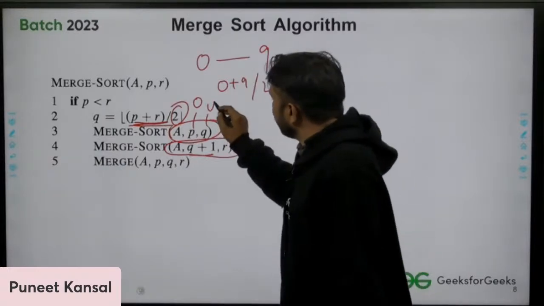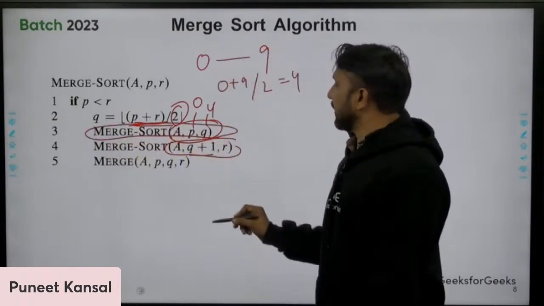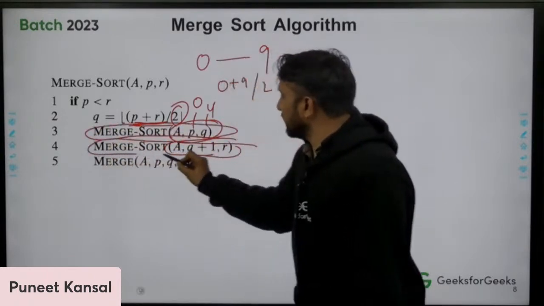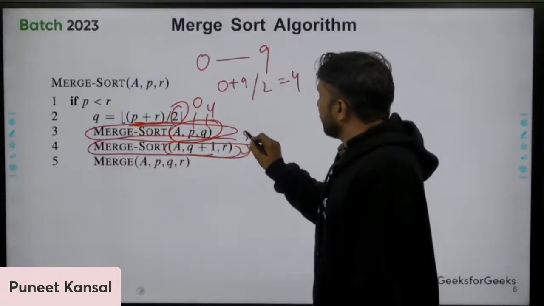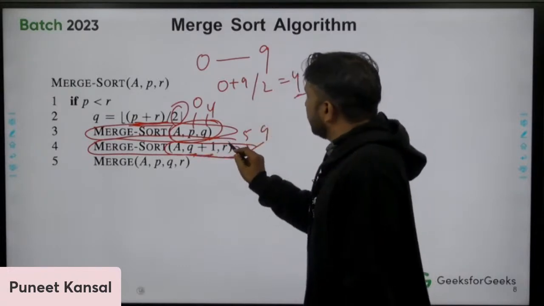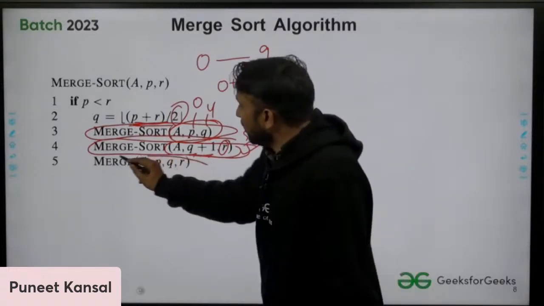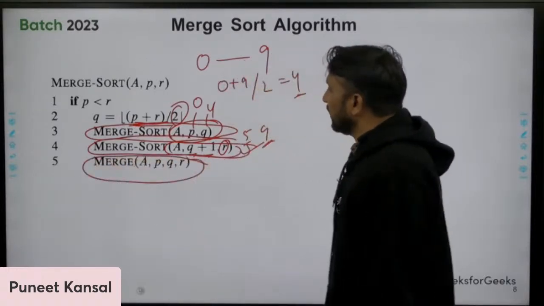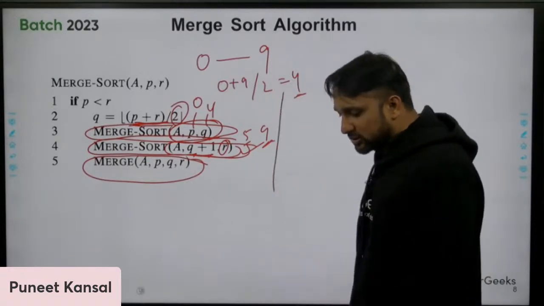So from 0 to 4, elements will be passed in the left sub array, and in the right function we are passing from 5 to 9, meaning Q plus 1, 4 plus 1, 5 to R, last, 5 to 9. After that we are merging them. So this is how merge sort is working.